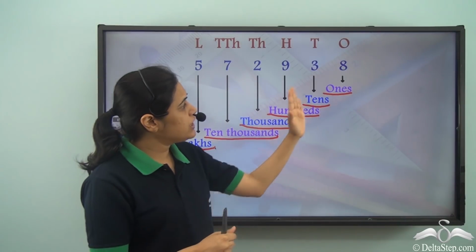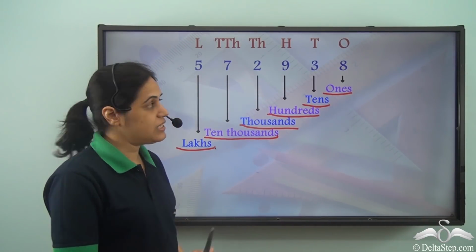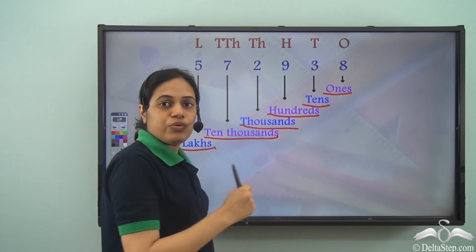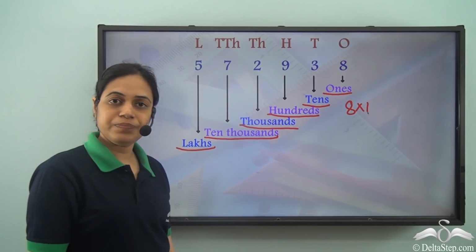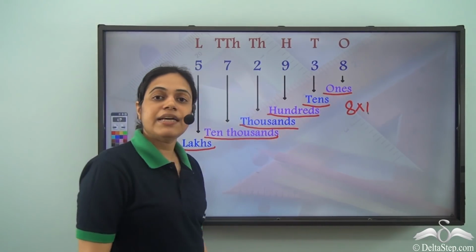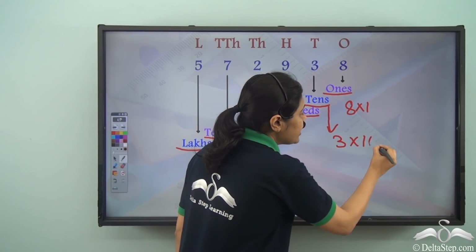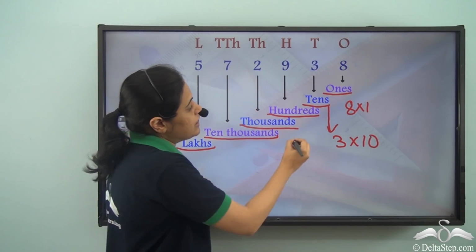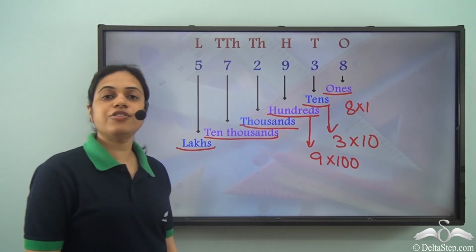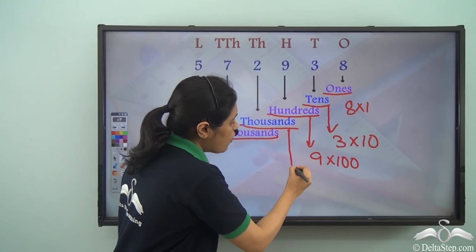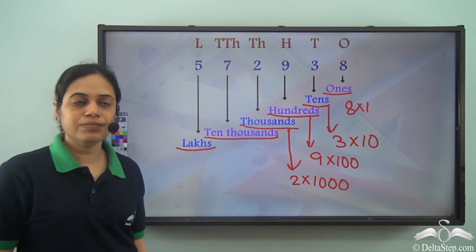Now, what do these digits stand for? So 8 is in the ones place. This means that the value that 8 represents is 8 into 1. 3 is in the tens place. So it represents a value 3 into 10. 9 is in the hundreds place. So 9 stands for 9 into 100. 2 is in the thousands place. So it represents 2 into 1000.